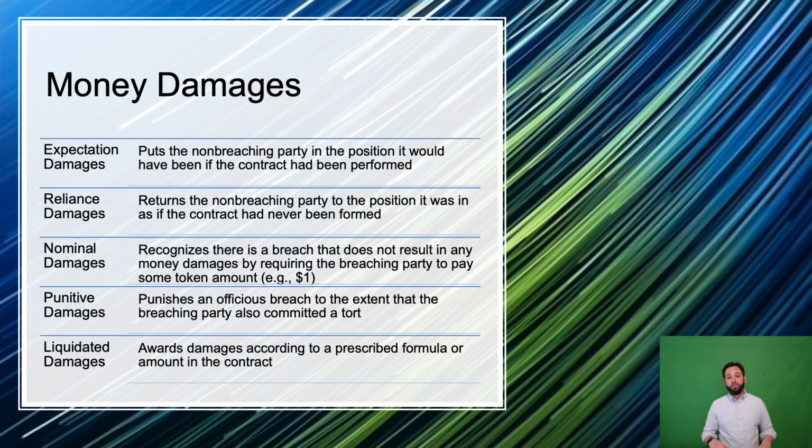For more on damages, check out my other videos on money damages and remedies in general.